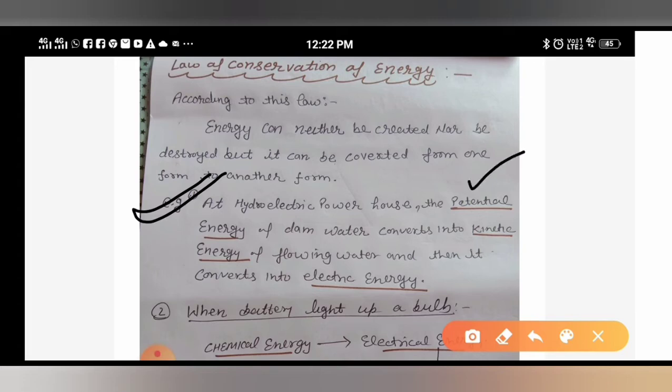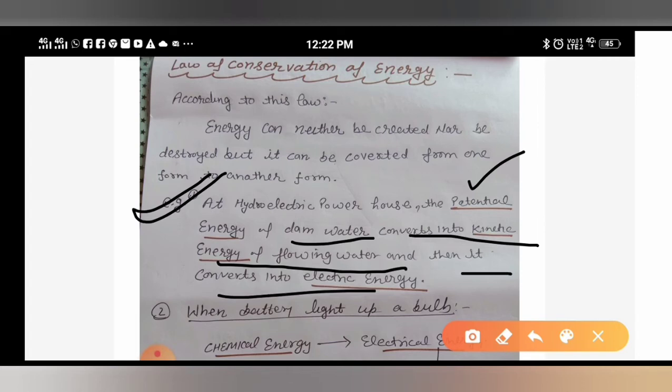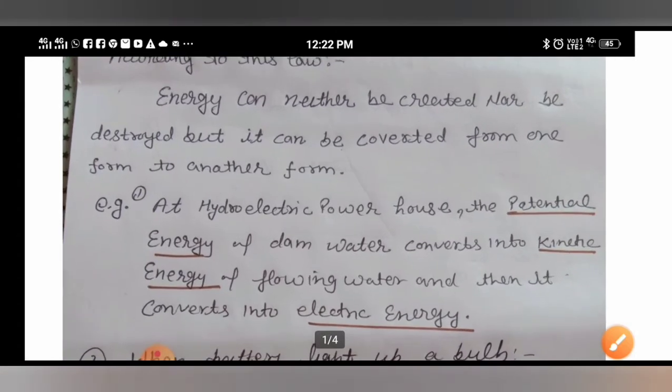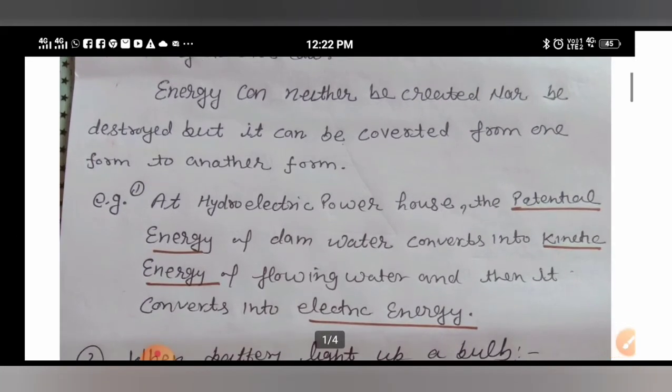In a hydroelectric powerhouse, the potential energy of dam water converts into kinetic energy of flowing water, and that converts into electrical energy. So you can see that first the water was in the dam, and from there the energy was potential energy.